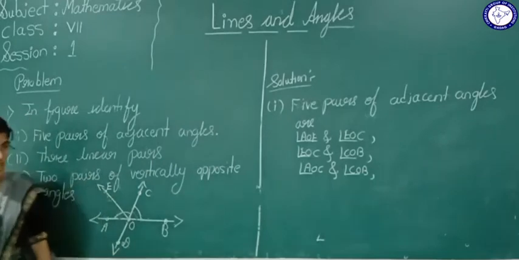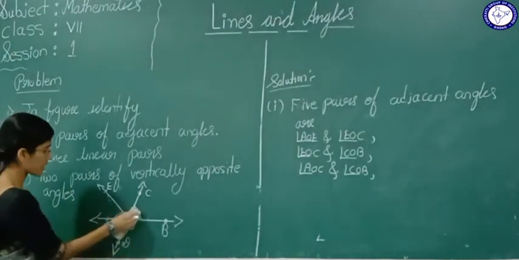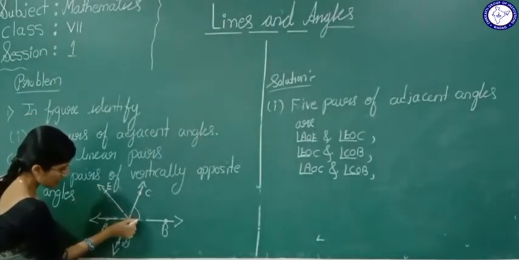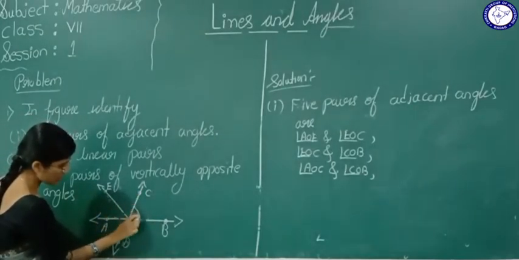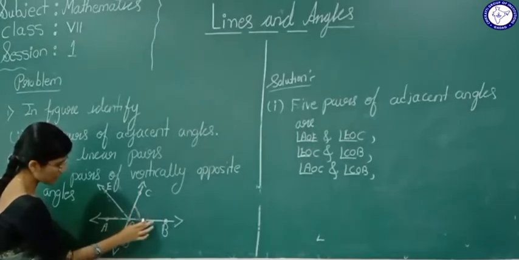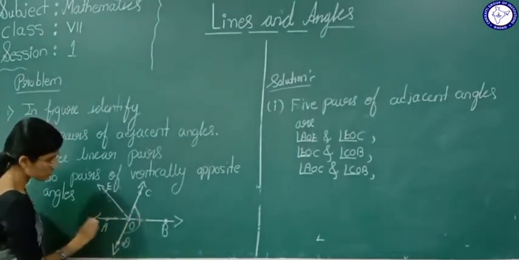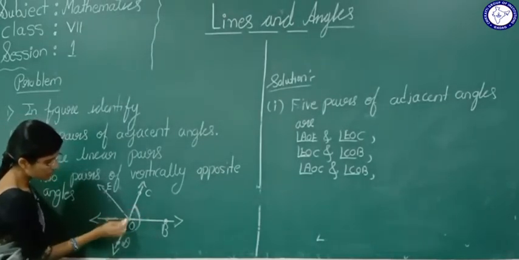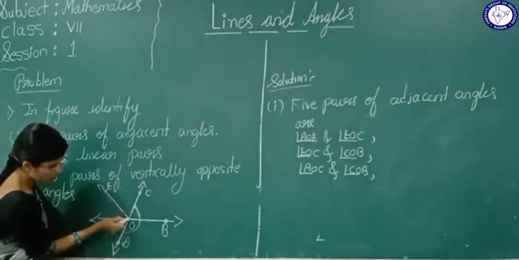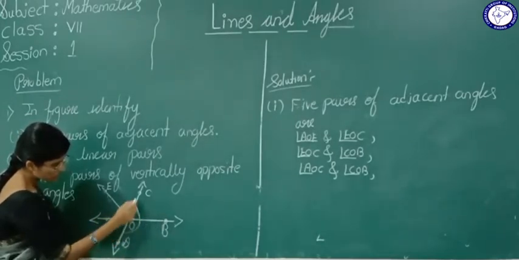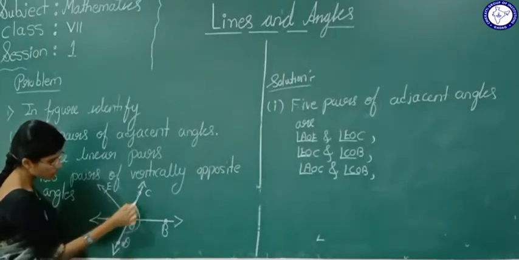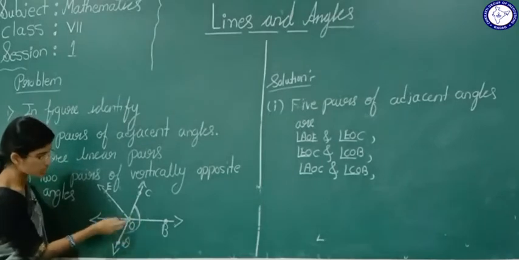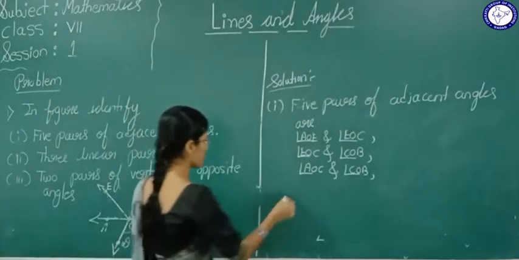So again, which are the pair of adjacent angles we can tell you. Now see here, angle COB and angle BOD. Are these two angles adjacent angles? Yes, because they have a common vertex O and a common arm OB, and the other two sides are on the opposite sides of this common arm. Yes or no? We can definitely tell angle